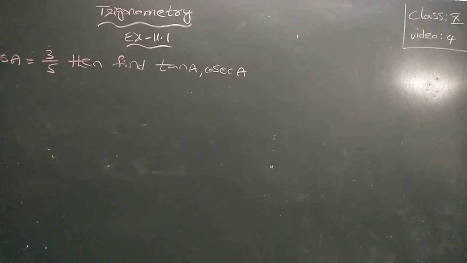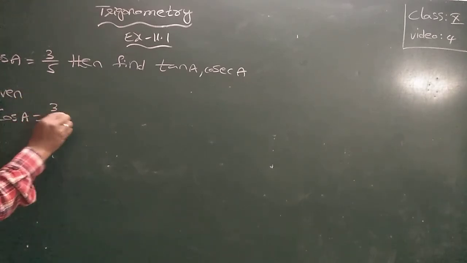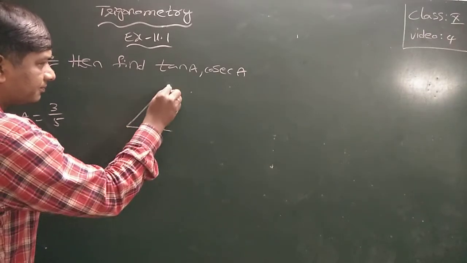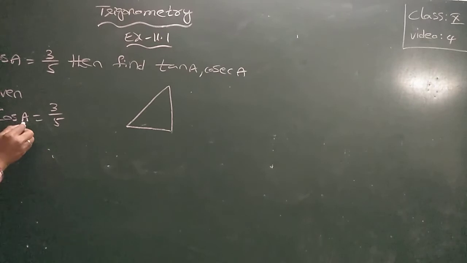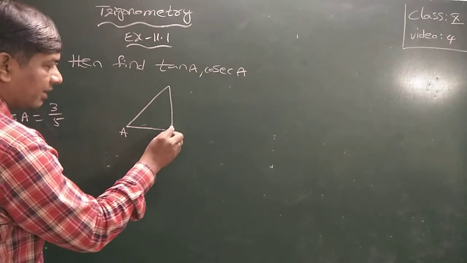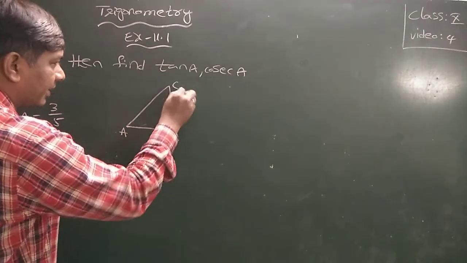Now given is cos A equal to 3 by 5. Obviously A is not the right angle. So the A vertex is here, and the right angle may be any other. I took A, B, C.